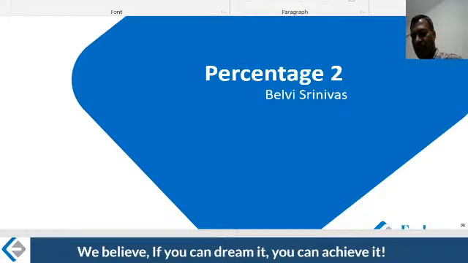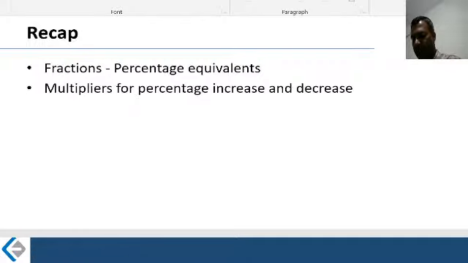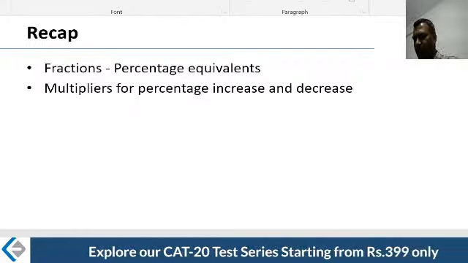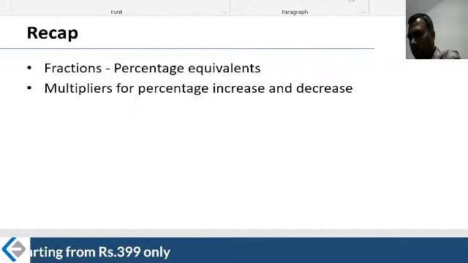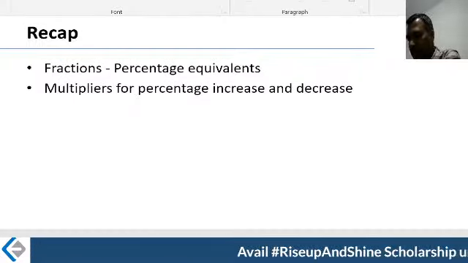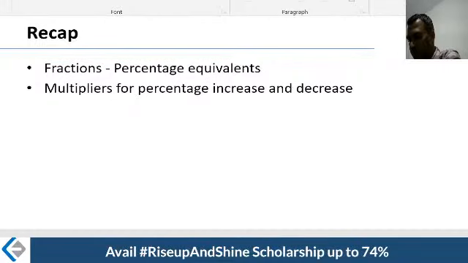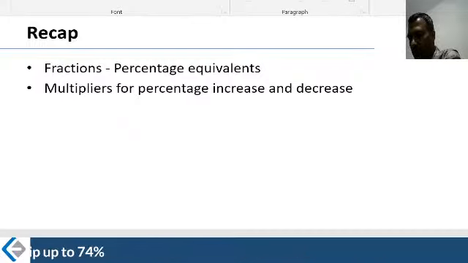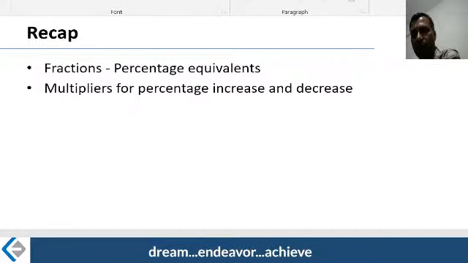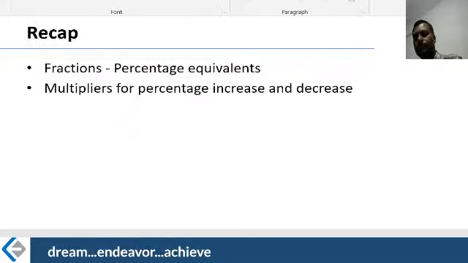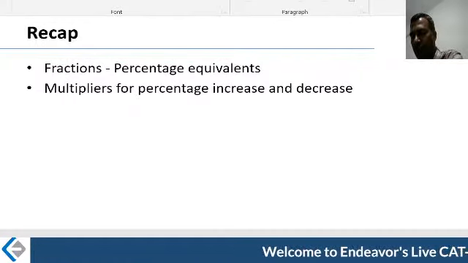Let me start with a recap of what we did in the previous lecture. There we spoke about fraction percentage equivalence. In fact, I gave you sufficient homework as well. I presume that most of you have gone through that homework. I suggested you do the tables till 20, and then run through the percentage equivalents of fractions from 1 by 2, which is 50%, 1 by 3, 33.33%, and so on, up to 1 by 25, which is 4%. I presume most of you have gone through that.